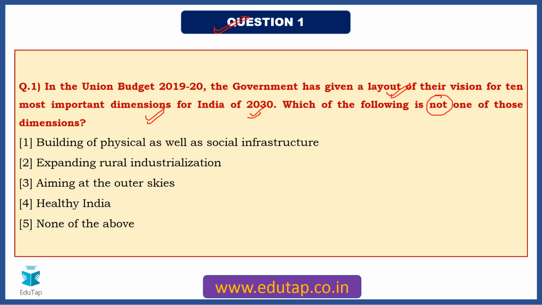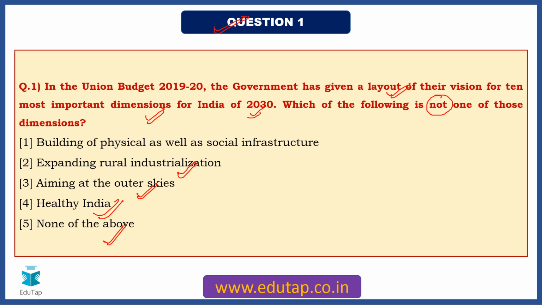I would say 10 important dimensions have been mentioned for how India would look by the year 2030, right? Now we will see the question stands for which one of the following is not one of those dimensions. Okay. Now the options are building of physical as well as social infrastructure, expanding rural industrialization, aiming at the outer skies, healthy India, or none of the above.